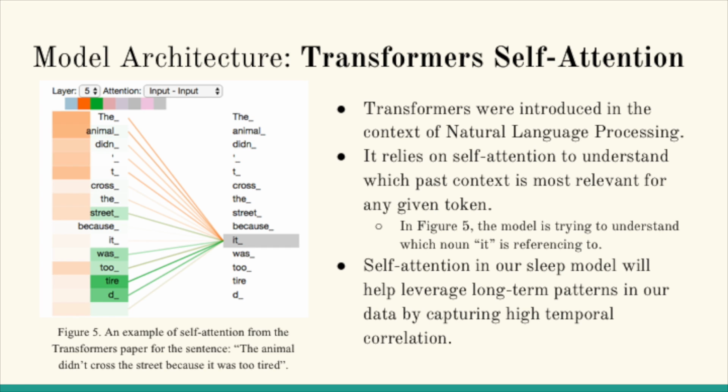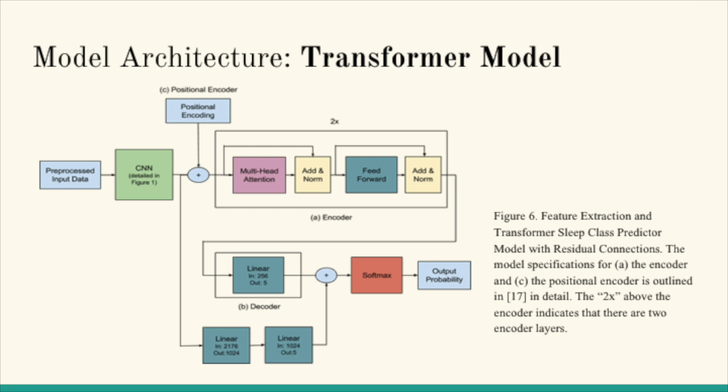The diagram here is showing how the natural language model is trying to infer what the word "it" is referring to in the sentence by applying self-attention. We leverage this self-attention to identify relevant temporal associations in past sleep epochs to better predict the sleep stage at any given time step.